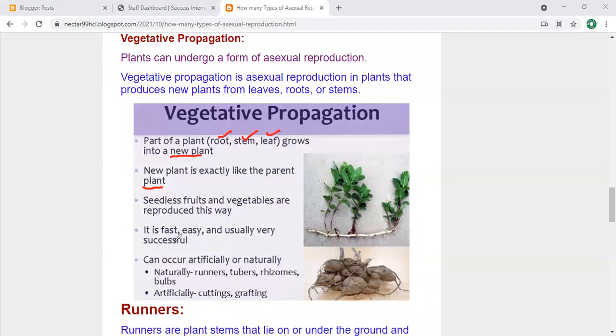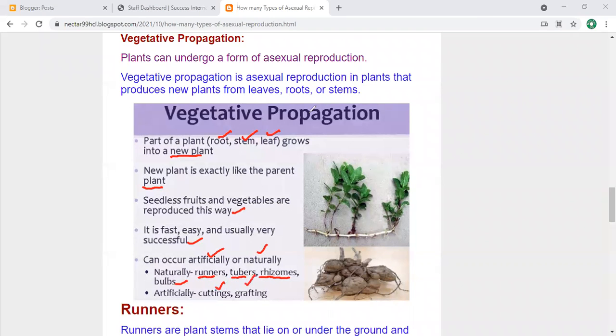Seedless fruits and vegetables are reproduced this way. It is fast, easy, and usually very useful. It can occur artificially or naturally. You can do it yourself, or it can go on by nature. The last part here: naturally, runners like tubers and bulbs are the examples. Artificially, you can do it with the help of cutting and grafting.